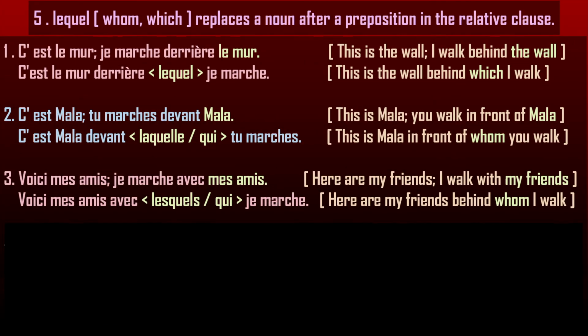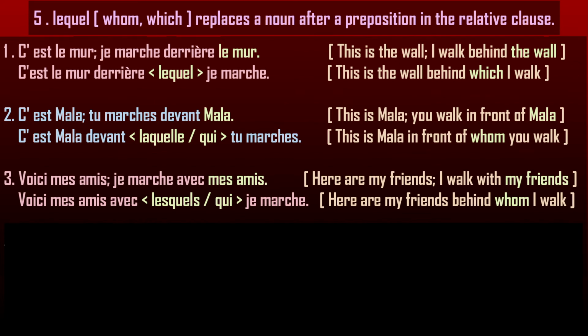Read number 3. Voici mes amis. Je marche avec mes amis. Here are my friends. I walk with my friends. So, my friends, the noun of the first sentence, comes after a preposition avec in the second sentence.